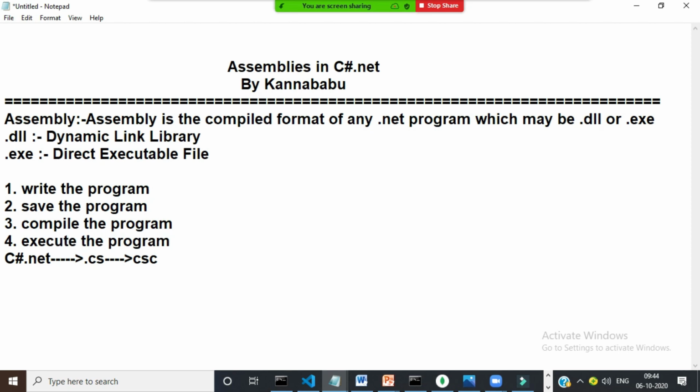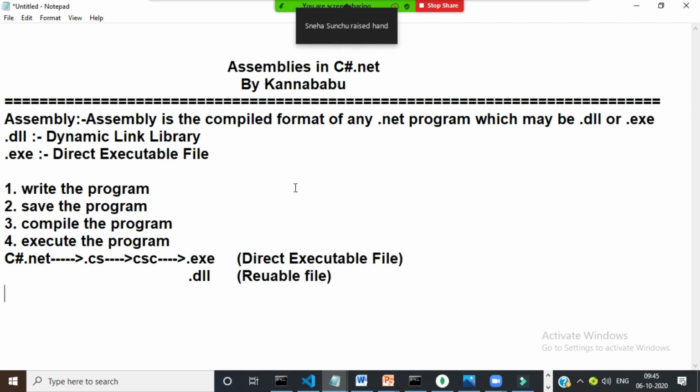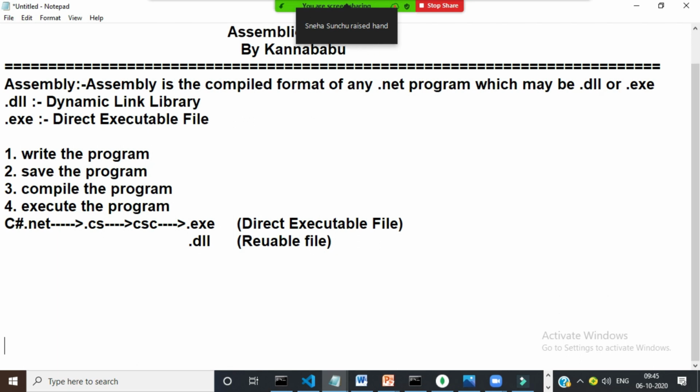So every C#.NET program must be saved with the .cs extension. Whenever we compile the program, the compiler will check for syntax errors. If there are no syntax errors, the compiler will generate an .exe file or .dll file. .exe file is a direct executable file. .dll is dynamic link library, which is nothing but a reusable file. We cannot directly execute a .dll file. If you want to execute a .dll file, you have to consume the DLL file in an executable project.